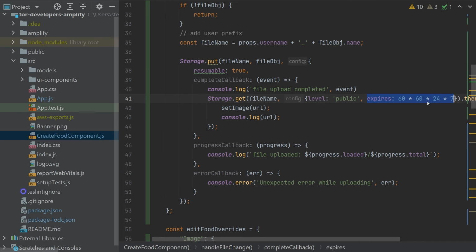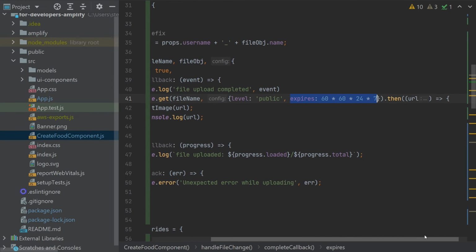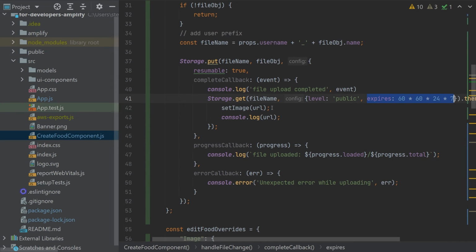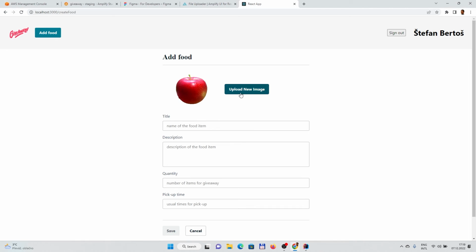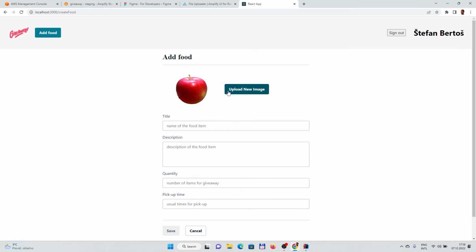We'll put some expiration, and basically when this happens, we will receive the URL, and this URL we will use in our set image state. So that can be used later on when we submit our whole form. So that is how this simple functionality works. It will really upload the file.